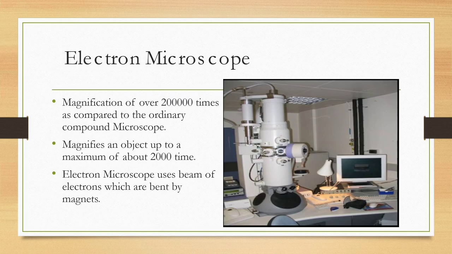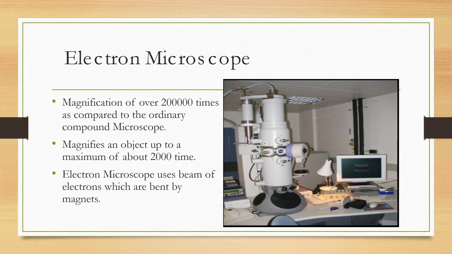So when comparing the electron microscope to the compound microscope, the electron microscope's magnifying power is 2 lakh times, and it magnifies an object up to a maximum of about 200 times.